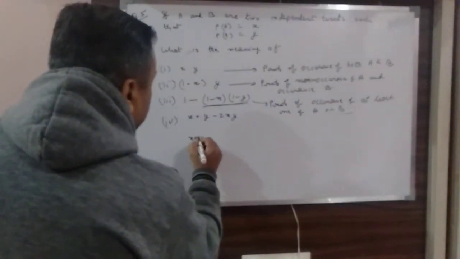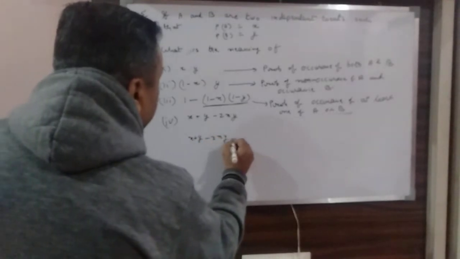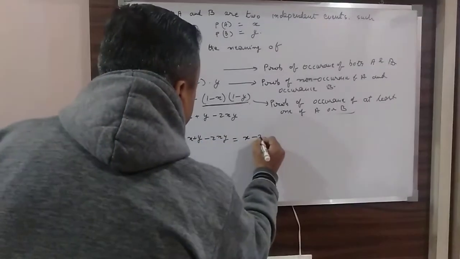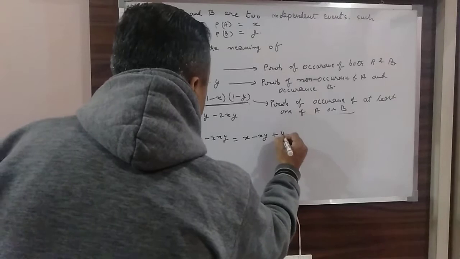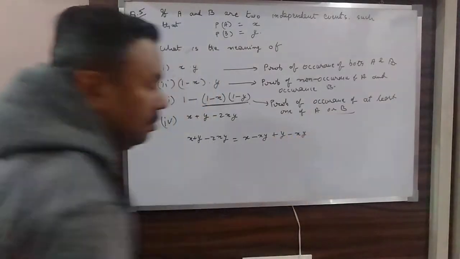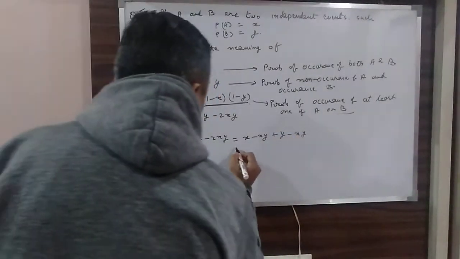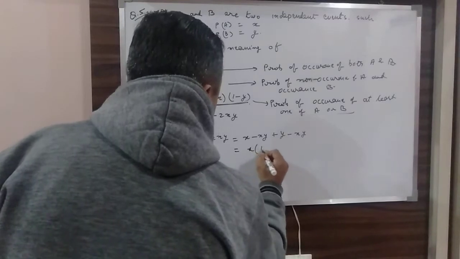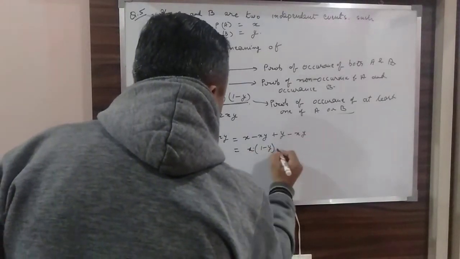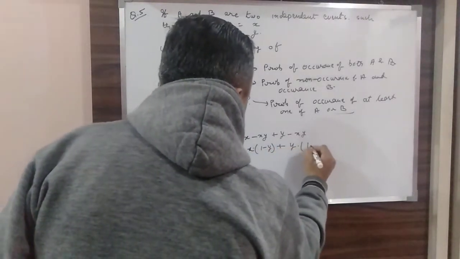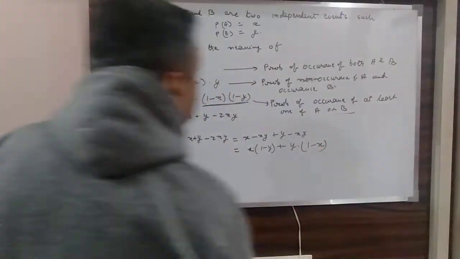What is x plus y minus 2xy? I can write it as x minus xy plus y minus xy. So this will be x into 1 minus y plus y into 1 minus x.